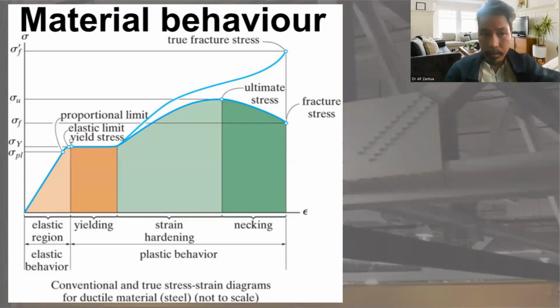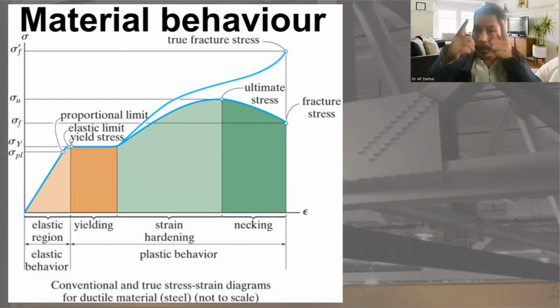So R means rupture. Rupture means it's now physically detached. So after ultimate stress, that region is what we call necking. Remember, I already showed you last meeting, or last week, a picture of necking. When steel is being stretched, there is a necking that happens.